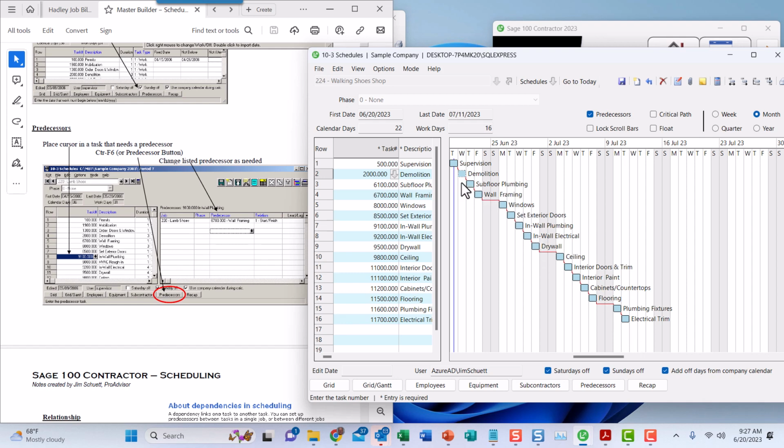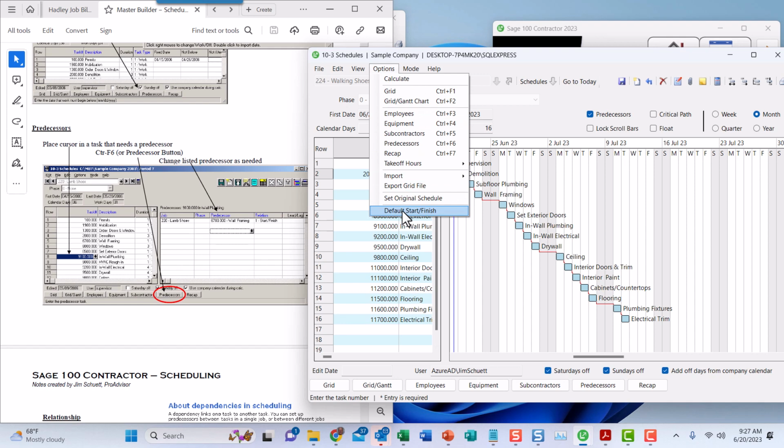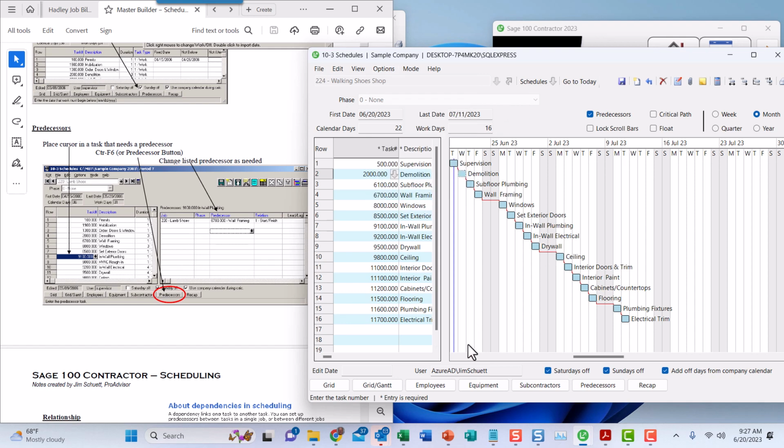Now, all of them probably aren't going to be start finish, but if you have to make something not exactly start finish in the relationship, then you can just change the ones that are different, and you don't have to go through and create something for each one that can so easily be done just by doing options and default start finish. Okay, so now let's go back to